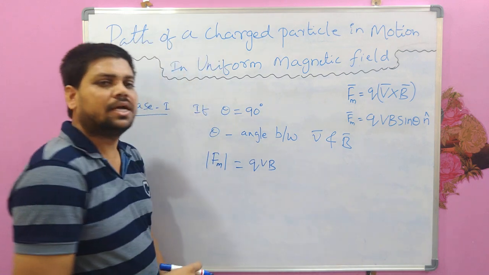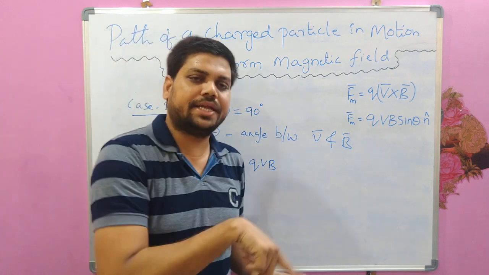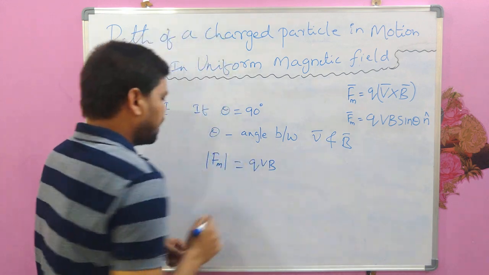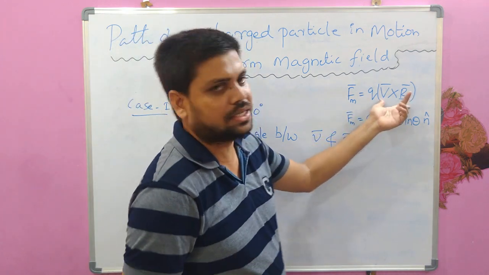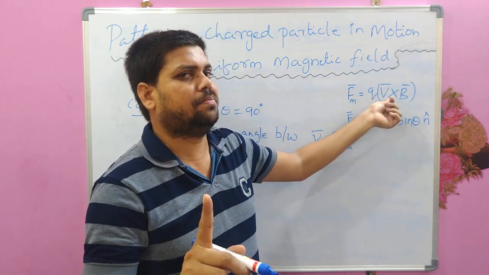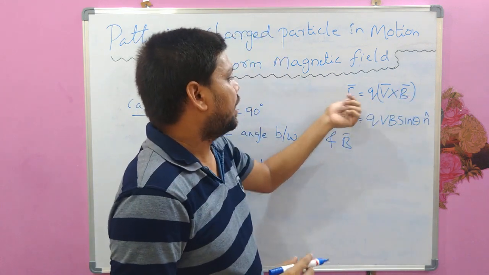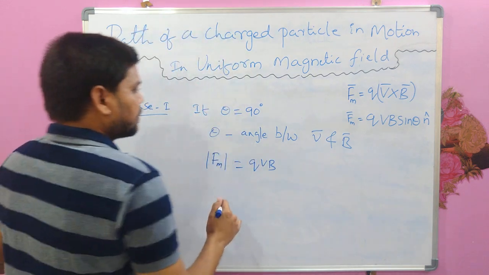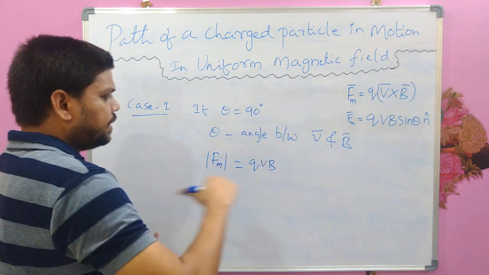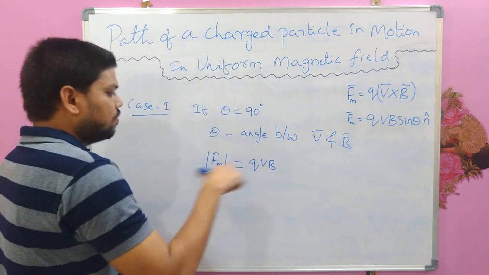This is the maximum force that is acting on the charged particle in motion when it is entering the magnetic field at right angles. If this is the maximum force, we can also observe from this expression that the magnetic force is always perpendicular to the velocity of the particle and also perpendicular to the magnetic field direction. Hence the force is acting on that particle in the perpendicular direction, and it tries to pull that particle in the direction of force.